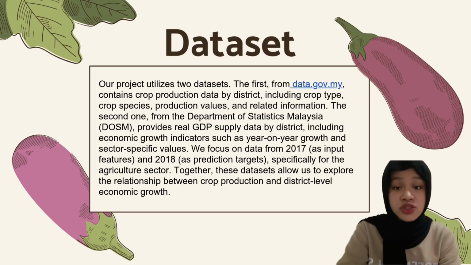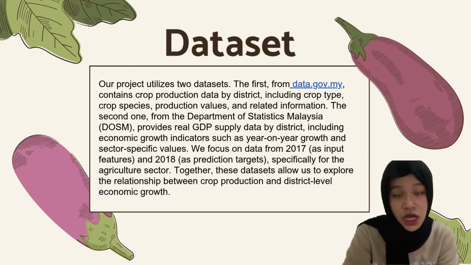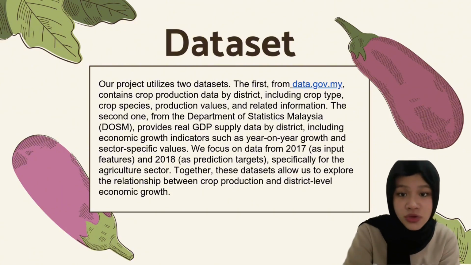For this project, we used two datasets. The first contained crop production by district, including crop type, species, and the production values. The second dataset provides GDP growth data by district from the Department of Statistics Malaysia. We focus on 2017 data to predict 2018 agriculture growth, aiming to analyze how crop production influenced district-level economic performance.